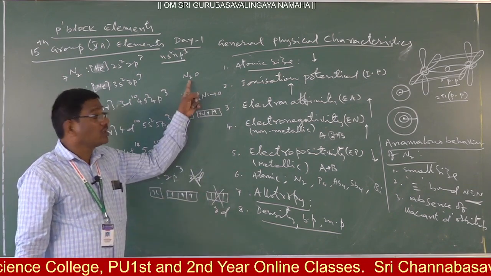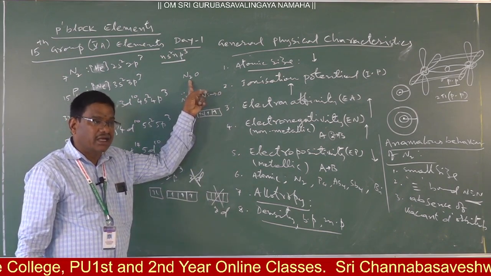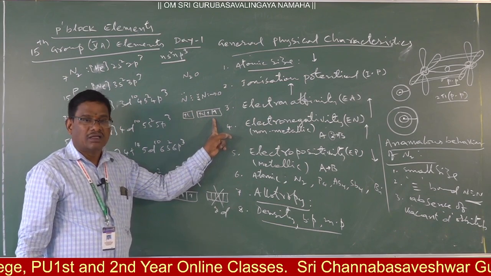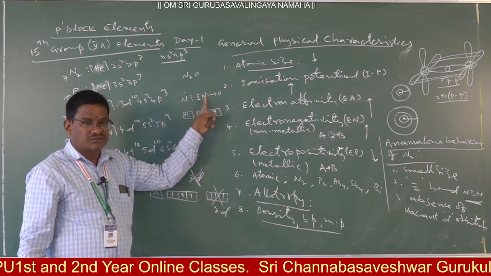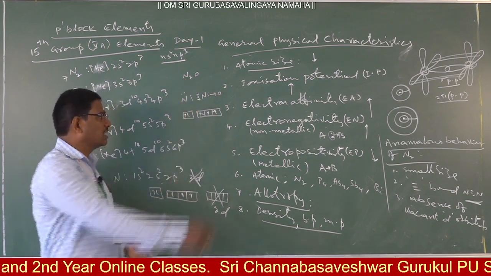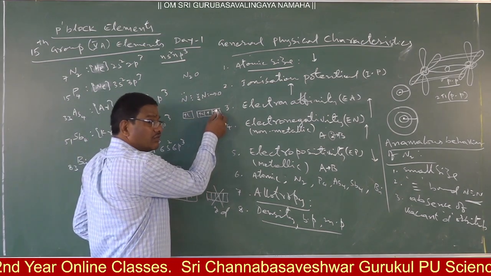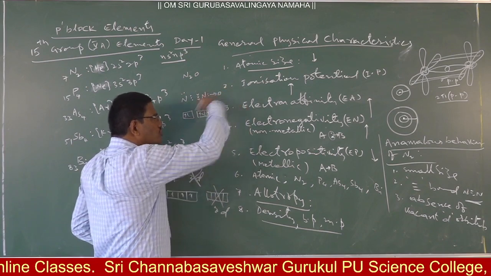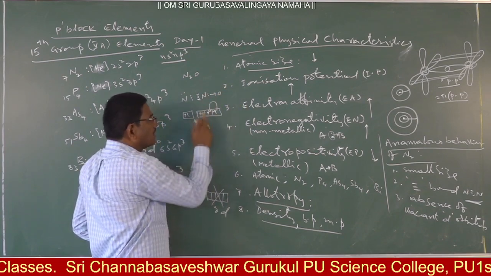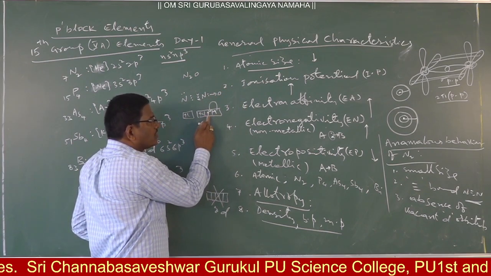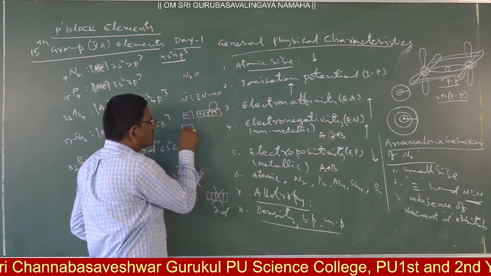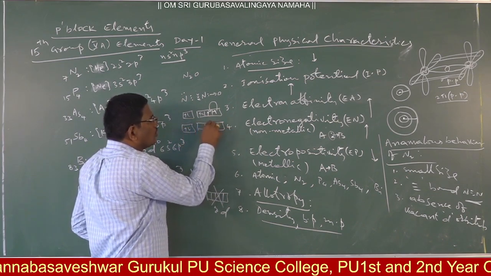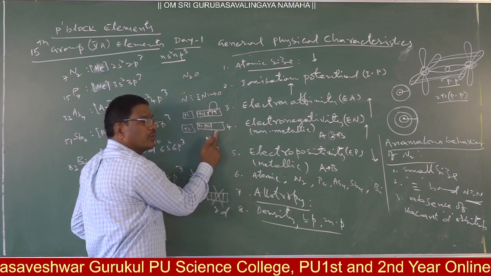But during the formation of nitrous oxide, definitely it has to provide. Under the influence of this nitrogen, here what happens? Unevenly, this unpaired electron is forcibly pushed inside. At that time it will become 2s2 then 2p4, and now it will become vacant.